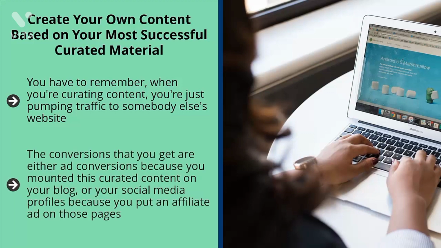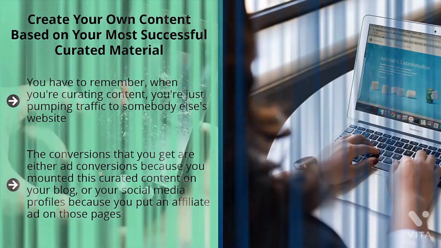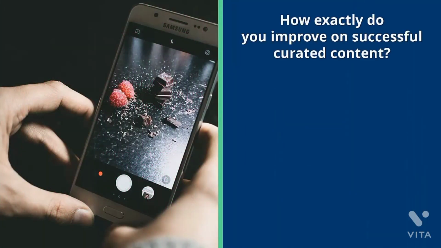The conversions that you get are either ad conversions because you mounted this curated content on your blog, or your social media profiles because you put an affiliate ad on those pages. Still, these third-party pieces of content don't result in traffic to your specific site. When you create your own content based on these successful curated pieces of content, you build traffic to your site. How exactly do you improve on successful curated content?